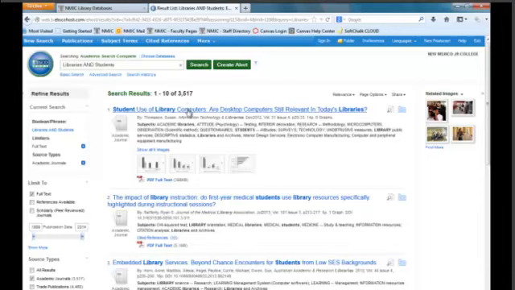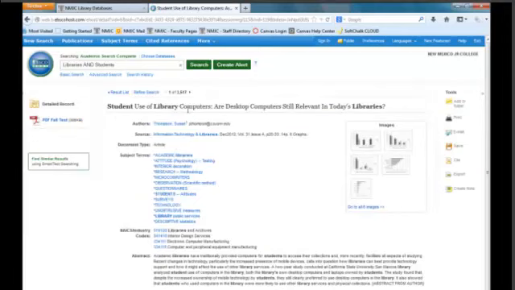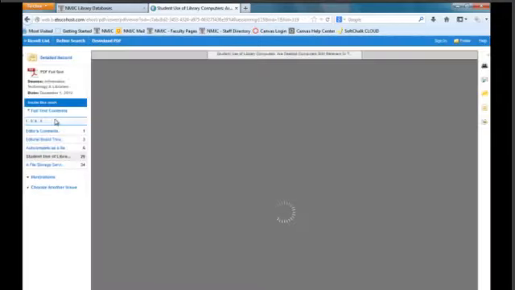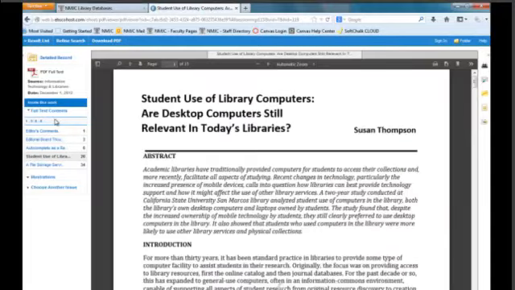We could look at one of these the same way we did with our former database by clicking on the title. To read this article, we'll need to go to the left-hand side and click PDF Full Text. Here's our article just as it would have looked printed in the original journal. We again have a set of tools we can use. We can print, email, save it to our folder, which will also add it to the folder where our ebooks are located, or cite.